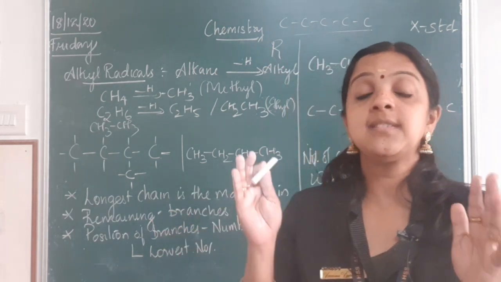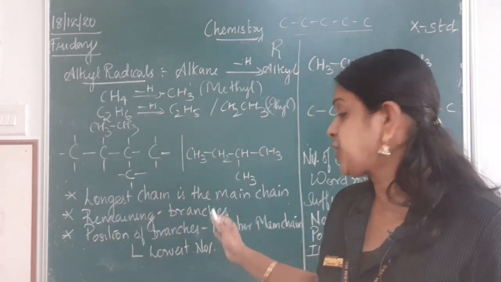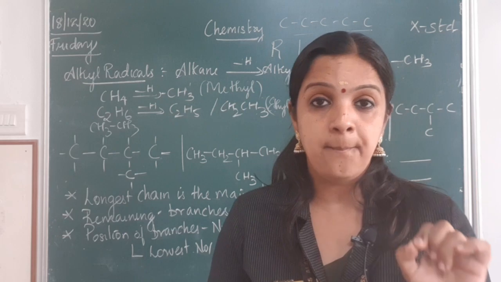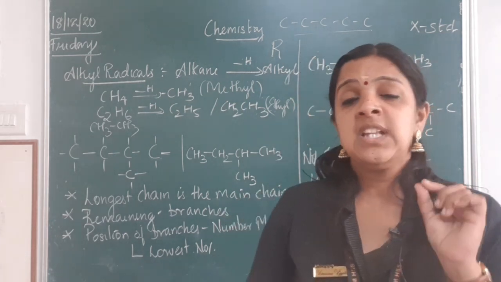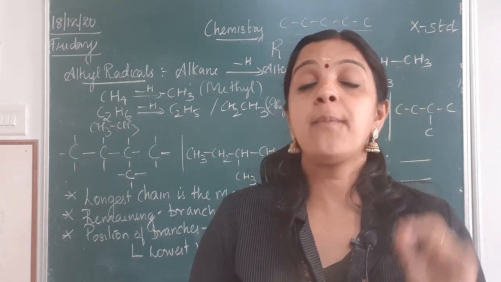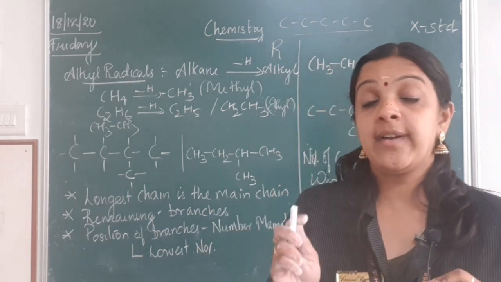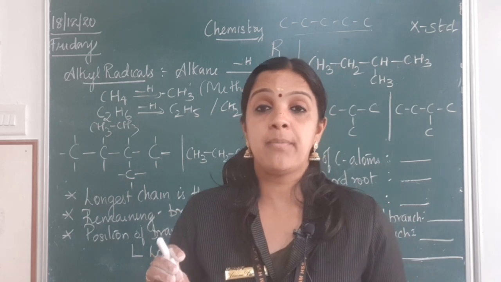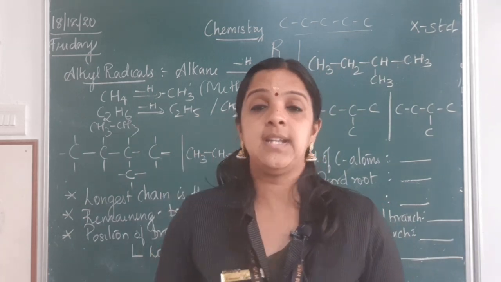And always remember, children, the position of the branch should always get the lowest number. I repeat, the lowest number should be the position of the branch. So your numbering should be done in such a way that the position of the branch gets the least numbering.